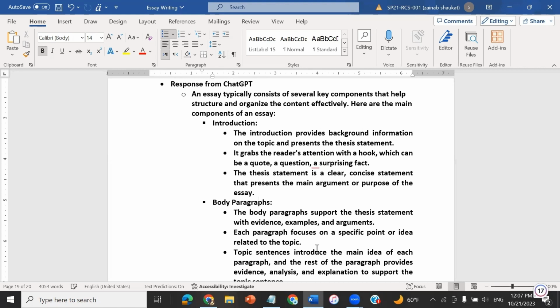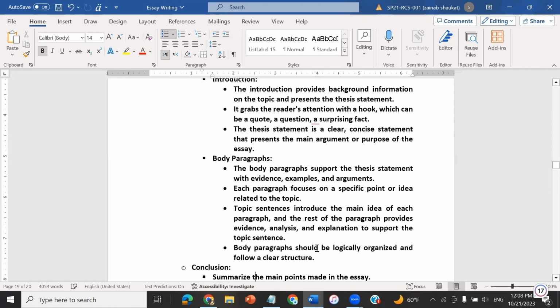After that, the body paragraphs start. It contains multiple paragraphs. In an essay, it could be 3, 4 paragraphs, which contain evidence related to the thesis statement. It also contains some examples and arguments, and any specific idea related to the particular topic the essay is being explained or written about.